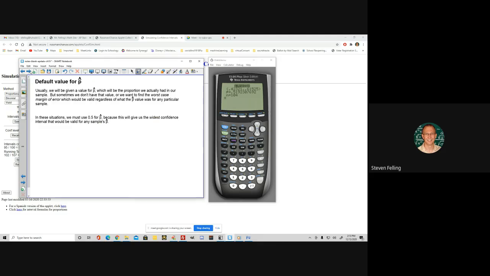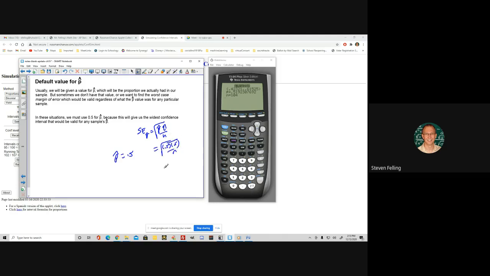All right, so a couple other things before we wrap up for the day and maybe look at one other example. There are some problems that we'll see more of tomorrow where we don't know the value for p hat, or we want to assume a value. So if you're trying to come up with the worst case margin of error that would guarantee to work no matter what p hat is, then you would want p hat to be whatever would give us the biggest standard error. Since it's p hat q hat over n, the biggest standard error is if you make p hat equal to 0.5, so this ends up being 0.5 times 0.5 over n, right?